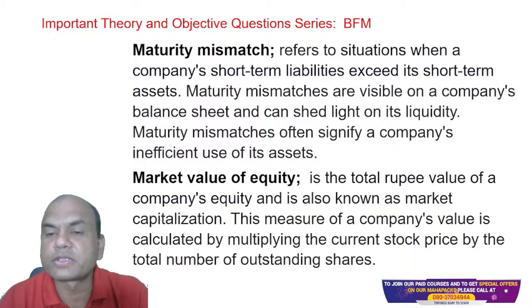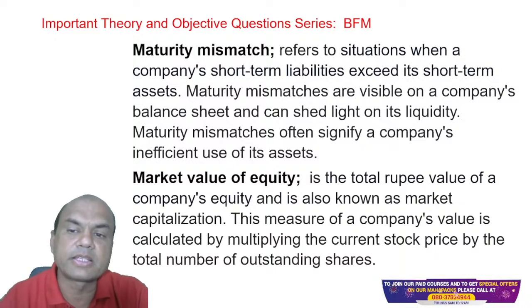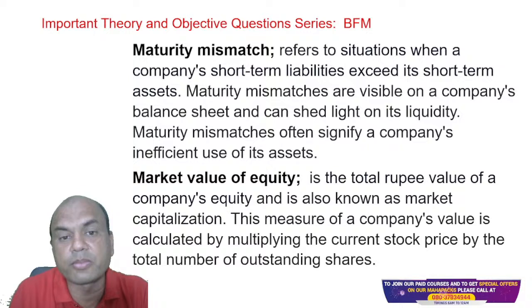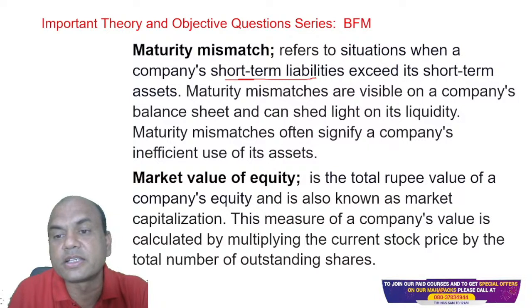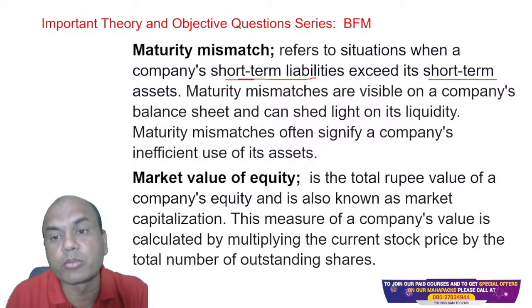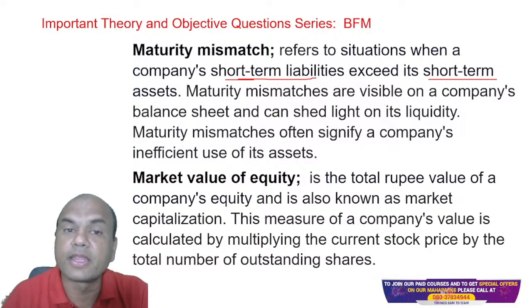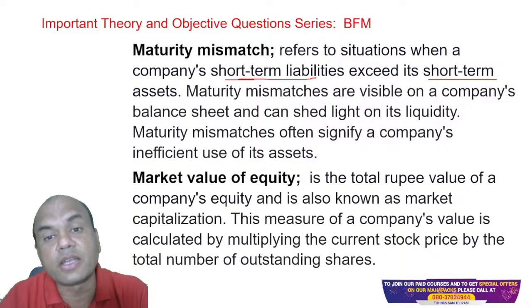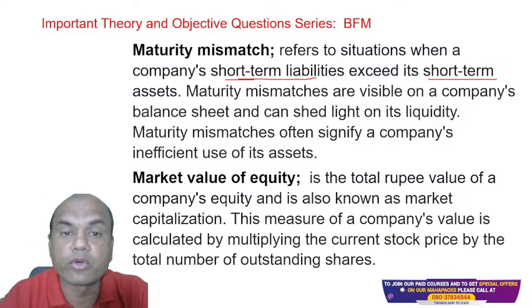Maturity mismatch. It refers to the situation when a company's short-term liabilities exceed its short-term assets. So short-term liabilities exceed short-term assets. What do you mean by this? We are talking of short-term only. Short-term liabilities exceed the short-term assets means, suppose liabilities mean deposits. If my bank's deposits are much more than my assets or my loans, then I'll definitely face the problem of liquidity. Means I'll be facing the problem of interest rate risk, because the interest going out will be higher as compared to the interest coming in, right?